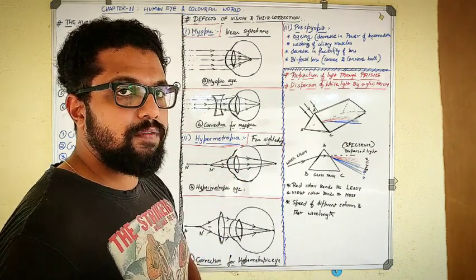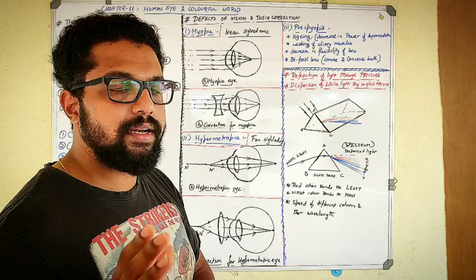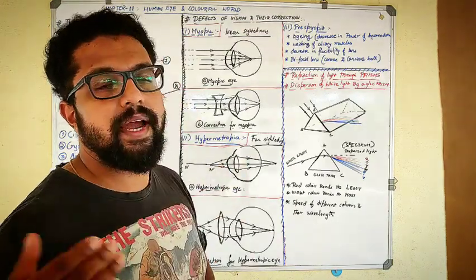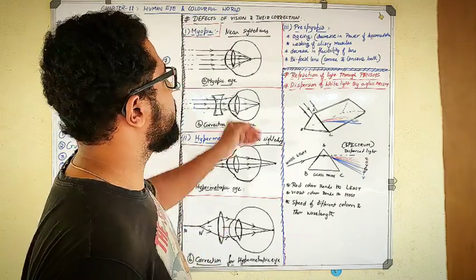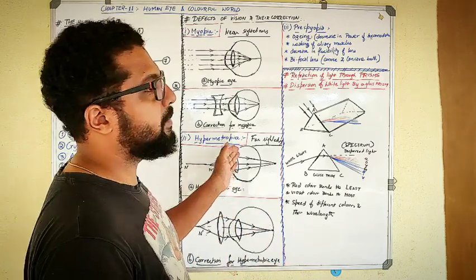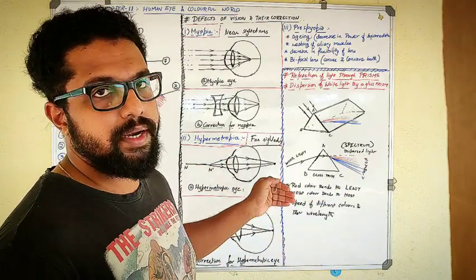In this case, instead of converging on the retina, they will be converged and made to fall much behind the retina. So that is the reverse of what happened in the myopic eye. The image was formed behind the retina rather than on the retina.